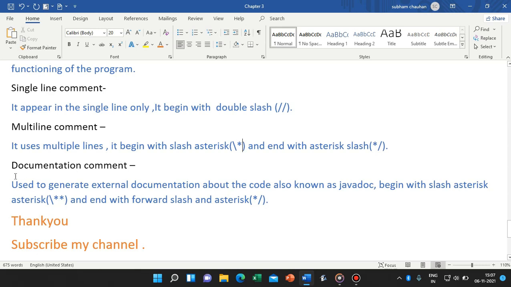And this is the documentation comment, in which an external document of our source code can be made, and these are known as Javadoc. They begin with slash asterisk asterisk and end with asterisk slash.